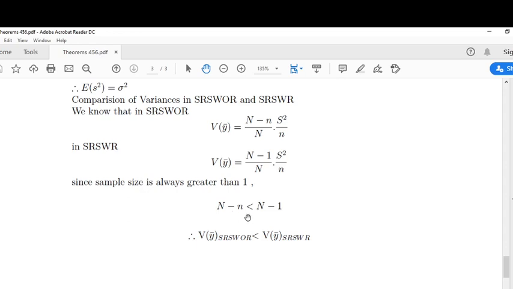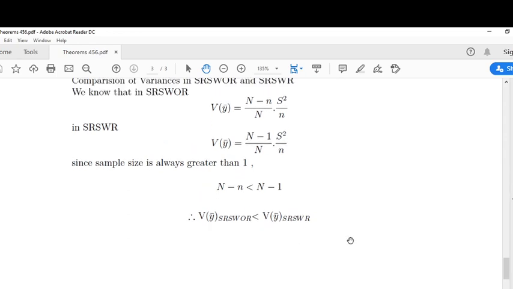So 3 is less than 4. Therefore, variance of ȳ in simple random sampling without replacement is always less than variance of ȳ in simple random sampling with replacement. So this sampling technique has less variance and it is better than this technique.